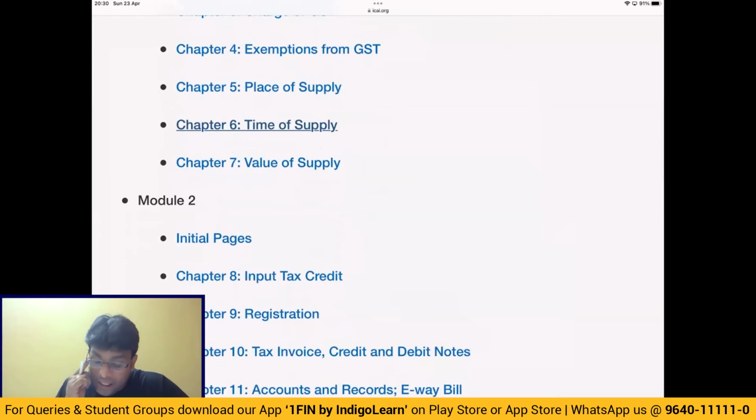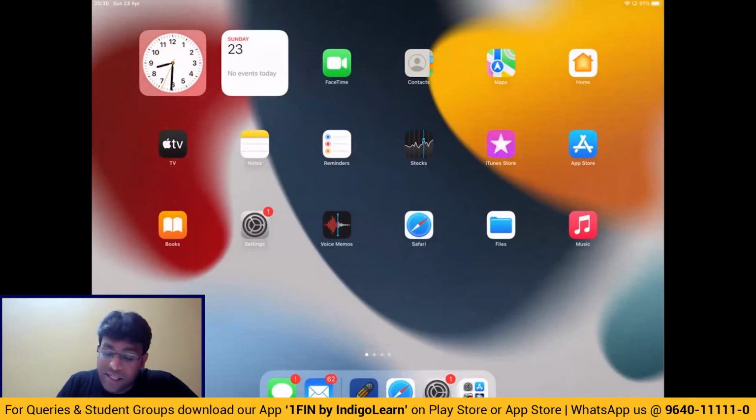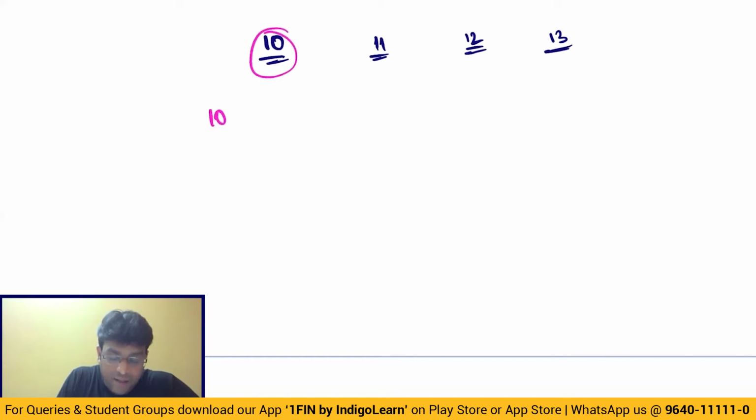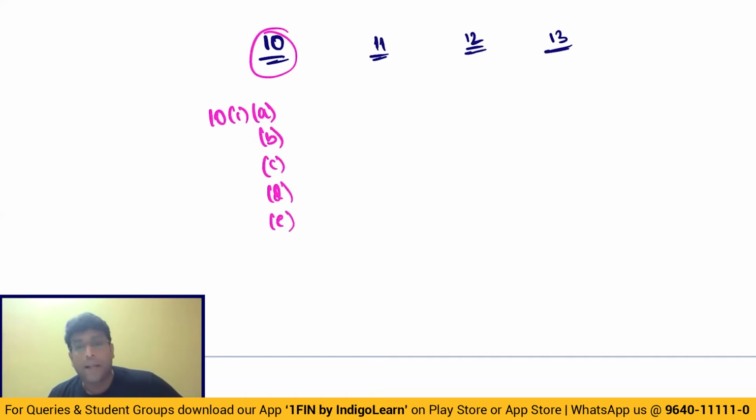We all know very clearly that the place of supply concept is dealt with by the IGST Act. And for that purpose, we have got sections 10, 11, 12, 13. Section 10 deals with place of supply in case of goods, where we have got 10(1)(a), 10(1)(b), 10(1)(c), 10(1)(d), 10(1)(e). And 10(1)(a) talks about place of supply in case where there is a movement of goods. The place where movement of goods terminates for delivery to the recipient. That is regarded as the place of supply.